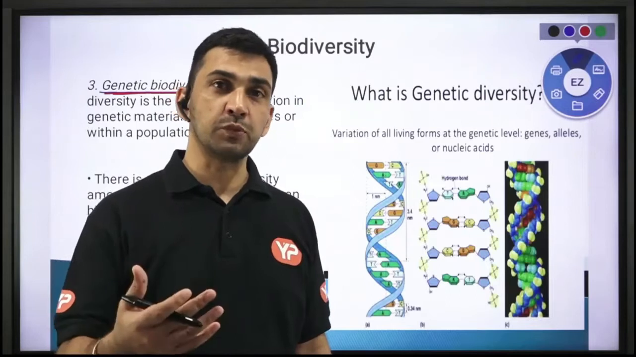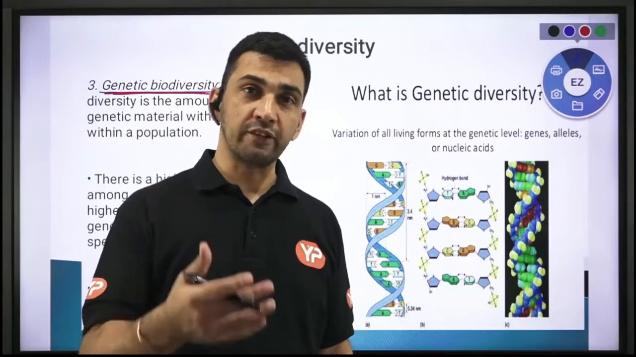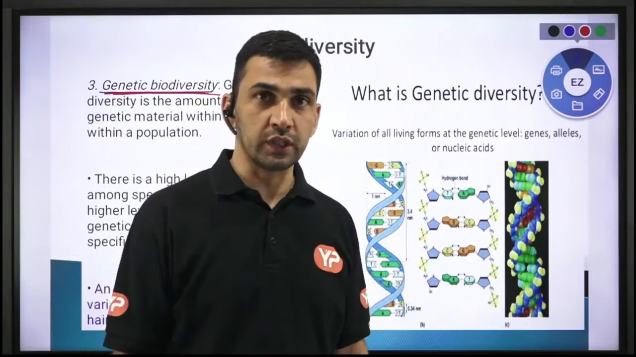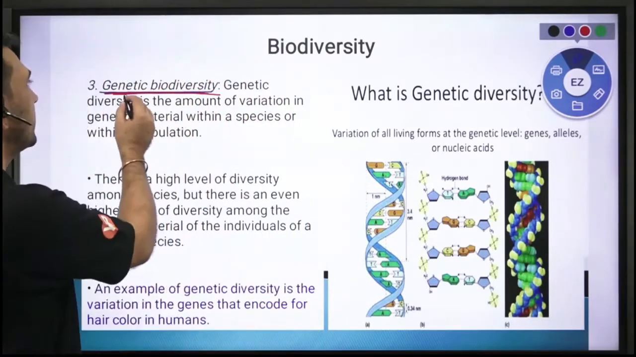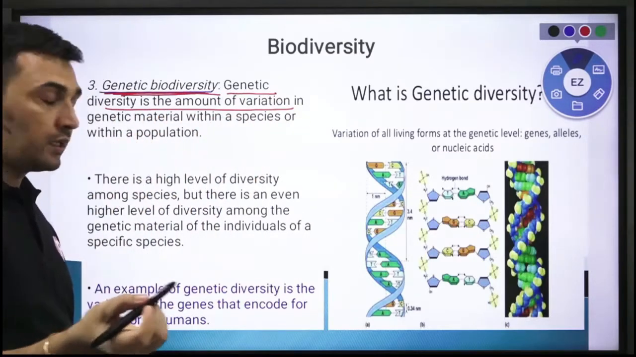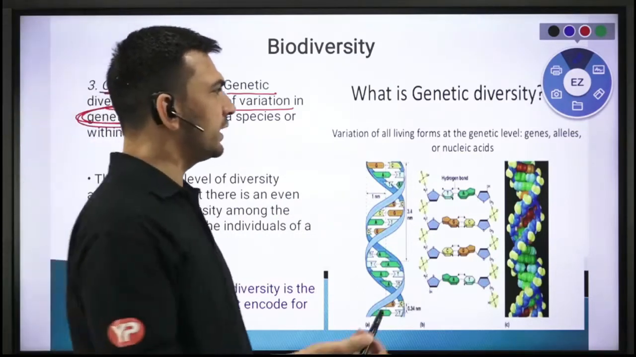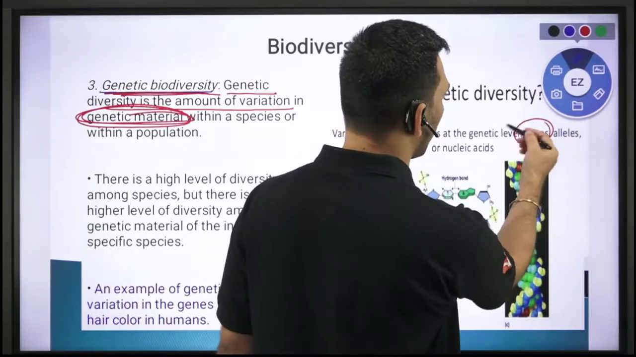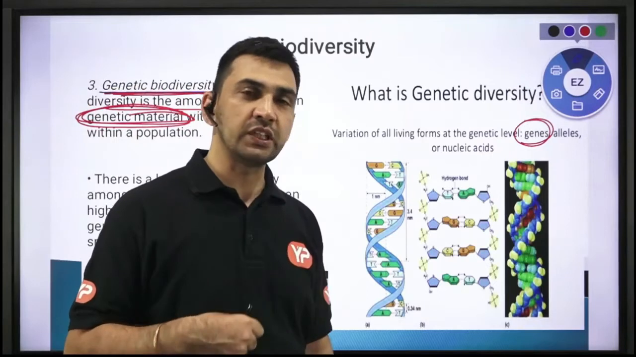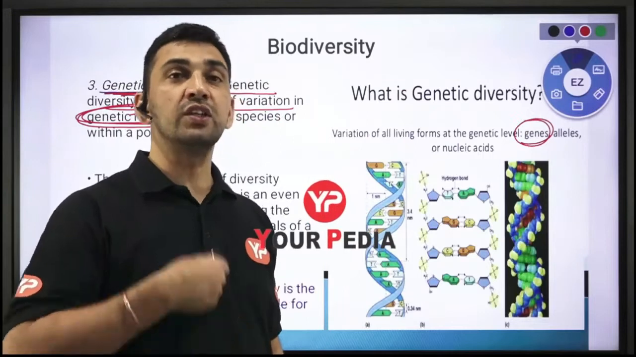That difference is because within that species genetic diversity exists, because you are having different genetic material within that particular species, right? So we gave it the name genetic diversity. Genetic diversity is the amount of variation in the genetic material. What is genetic material basically? For example, at the very basic level you are going to have the genes, right? I hope you have heard the word gene. Gene is the basic physical information unit which carries all the information from one generation to another.